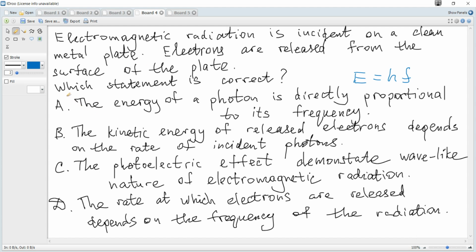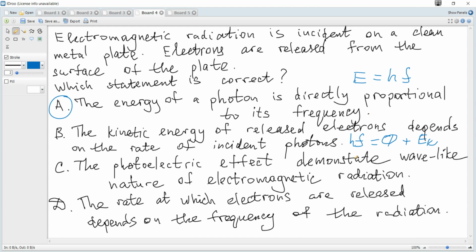so it's correct. But let's consider other options. B. The kinetic energy of released electrons depends on the rate of incident photons. The rate of incident photons is actually the intensity of light, or intensity of electromagnetic radiation. It's not true. Why? Because the photoelectric effect is a one-to-one interaction between the incident photon and an electron, and the equation is actually the law of conservation of energy. Energy of the incident photon, hf, is equal to the work function plus the kinetic energy of the released electron.